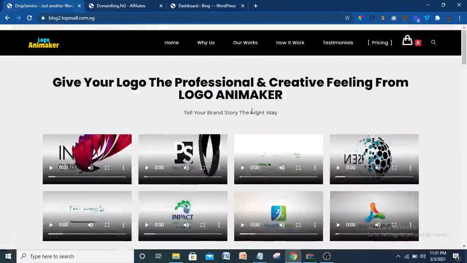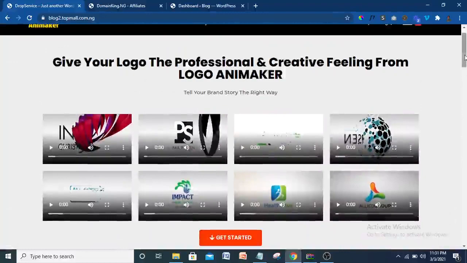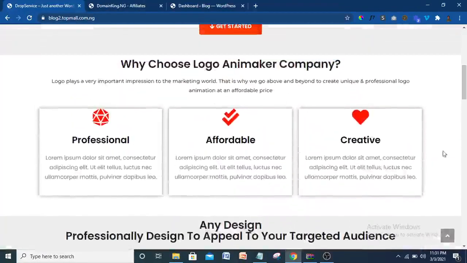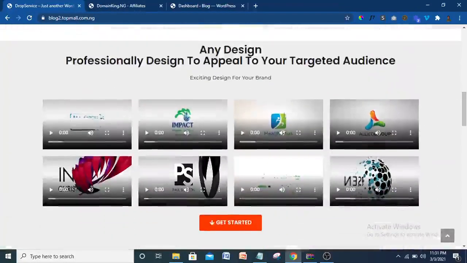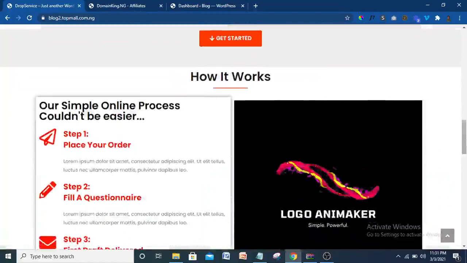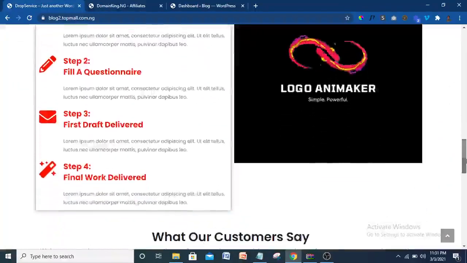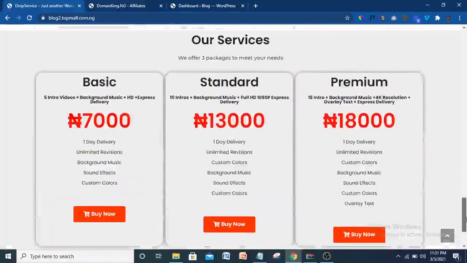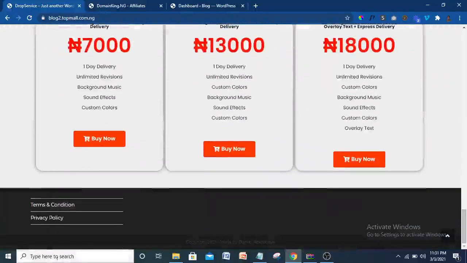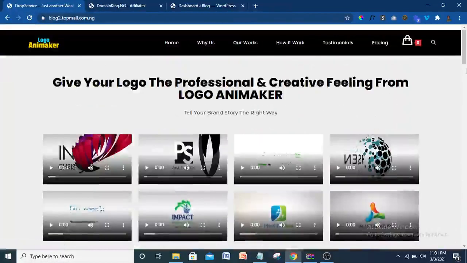As you can see, it's divided into segments. We have the first segment here, then another segment here, another here, another here, and another here, and the last is the price. We also have our terms and conditions and privacy policy. I'm going to show you how to create everything from A to Z.